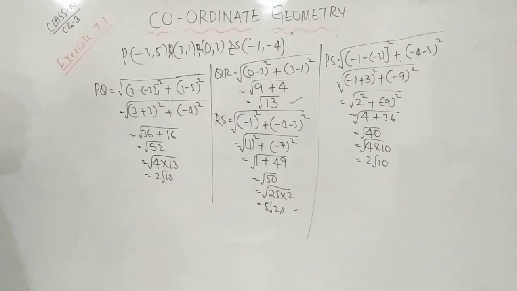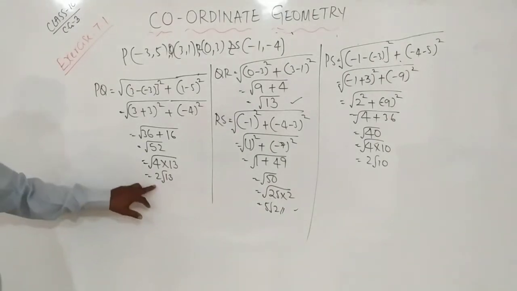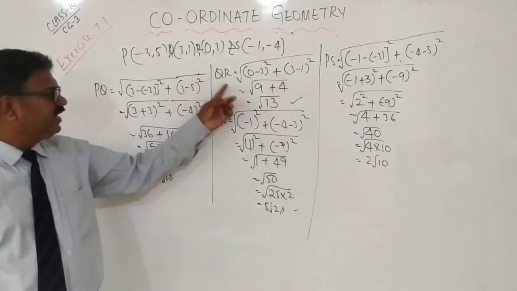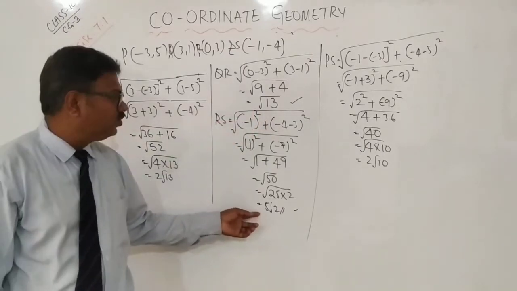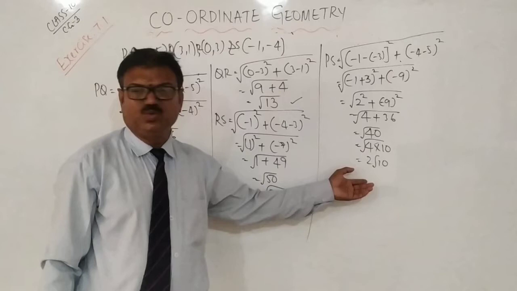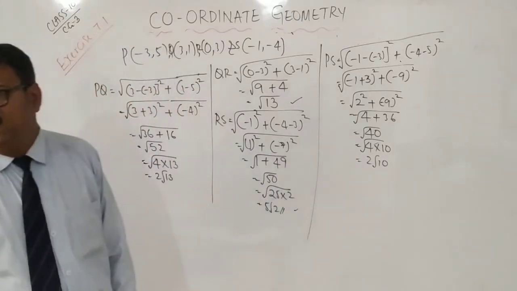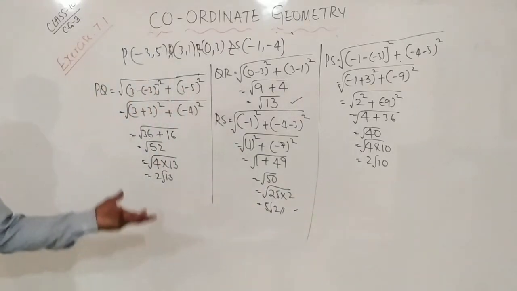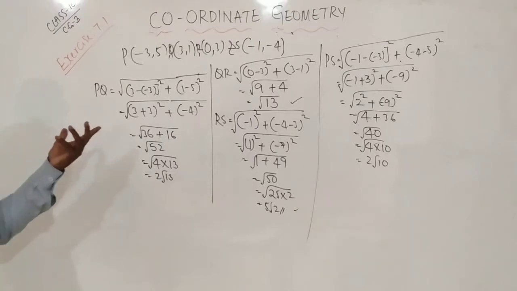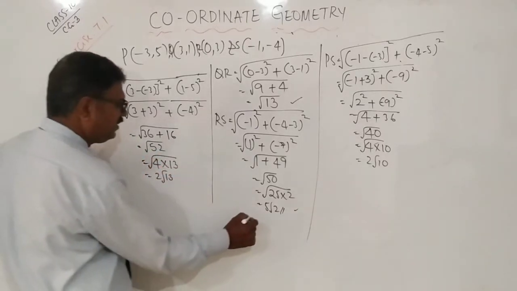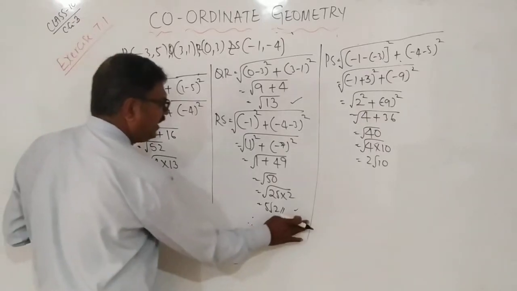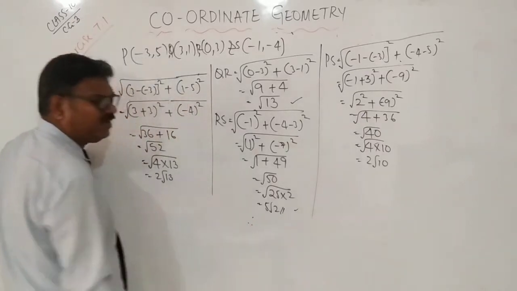If you observe, you see PQ is 2 root 13. QR is root 13. RS is 5 root 2. And PS is 2 root 10. Are they related? Not related. That means what? It is only a simple coordinate. That's all. Therefore, you can write, it is a coordinate.